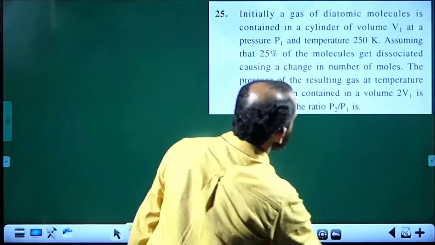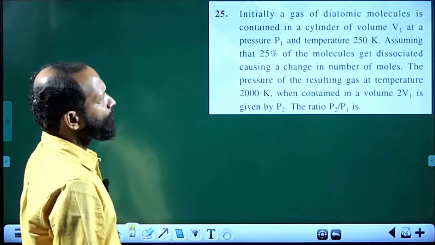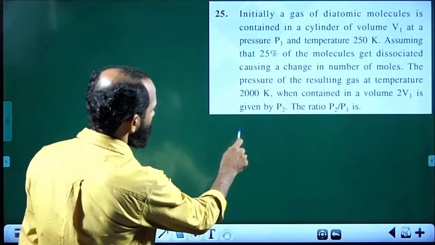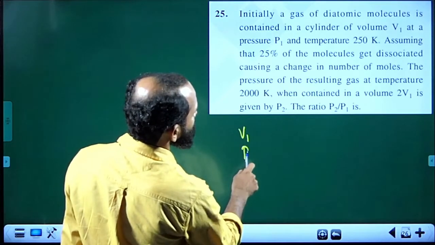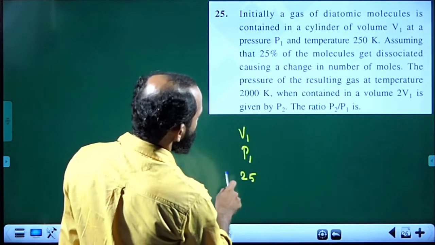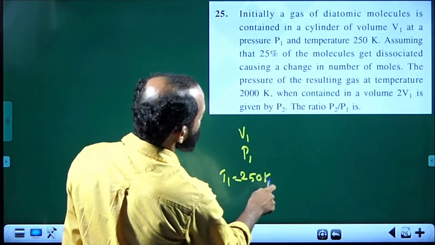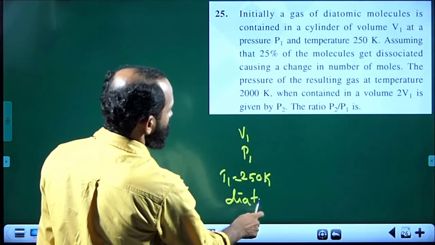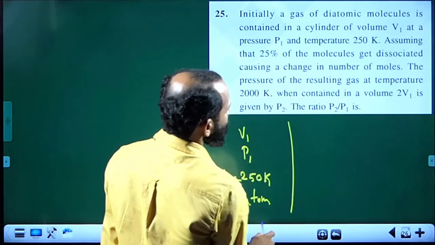The last one. Initially, a gas of diatomic molecules is contained in a cylinder of volume V1 at a pressure P1 and a temperature T1, that is equal to 250 Kelvin. Now, what happens?